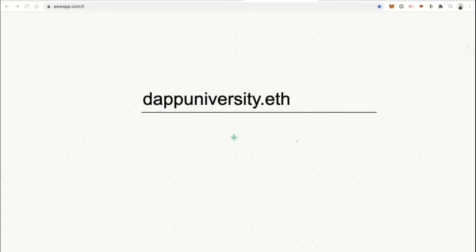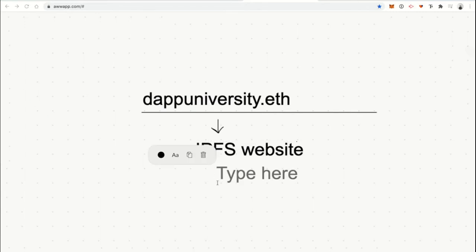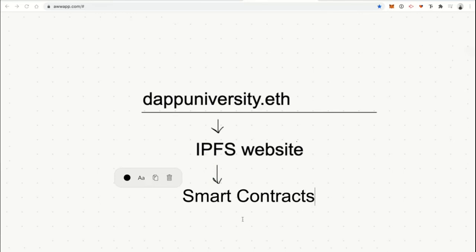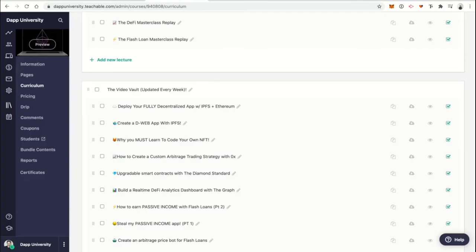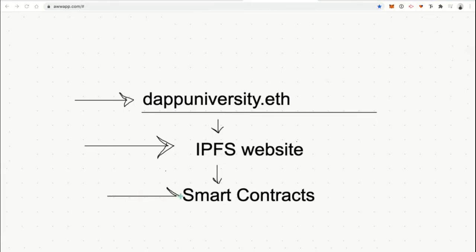So if you want to do that, you can basically have dappuniversity.eth point to an IPFS website. And then that could use smart contracts in the blockchain, right? All right, and so this would be a fully decentralized application because the DNS part where the domain name lives is decentralized. Basically, it's powered by smart contracts in the blockchain. The website's stored on IPFS, which is a decentralized or distributed file storage system. Go check out these 2 videos on IPFS if you're not totally sure what that is. And then the backend is powered by smart contracts on the blockchain.